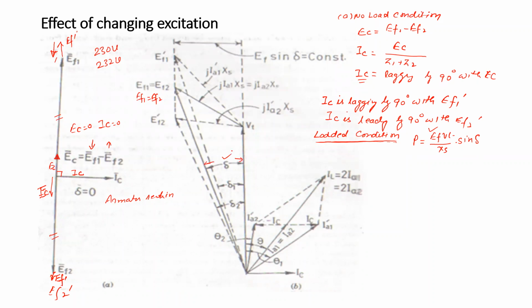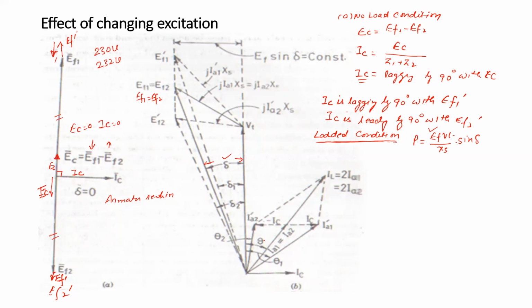Now the current is lagging, the current of both alternators, in such a way that the total power factor angle of the load is theta. So here it is theta. We will try to develop this one.